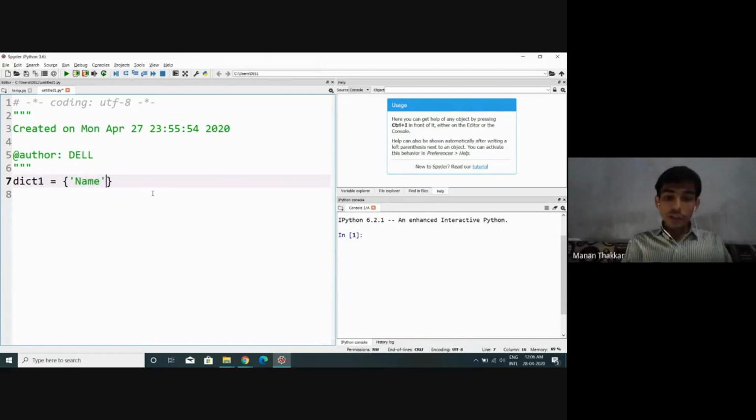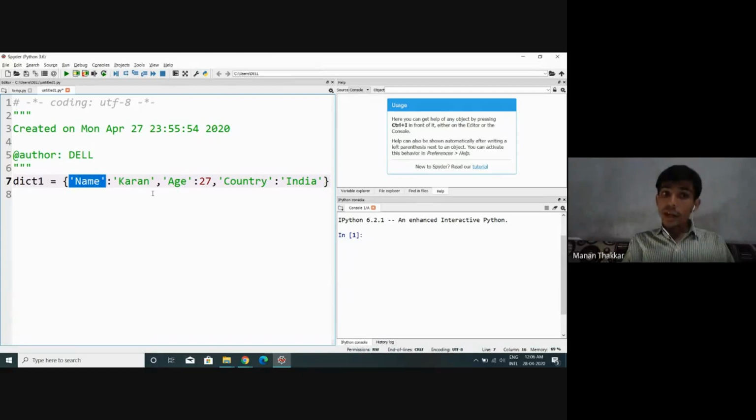Let's say the very first key is name and let me take the value as Karan. Now let me take a second key. Let's say the second key is age and let me take the value as 27. Let me take a third key. Let's say country, and here I'm going to take, let's say, India. All right, look at this. This kind of structure we can treat as a collection of key value pair combinations.